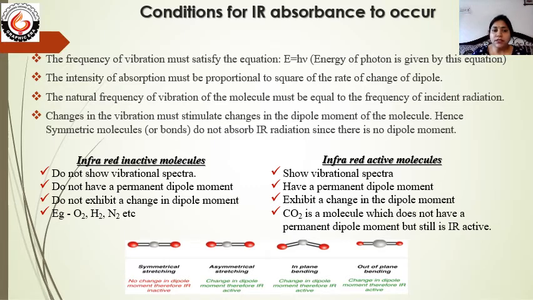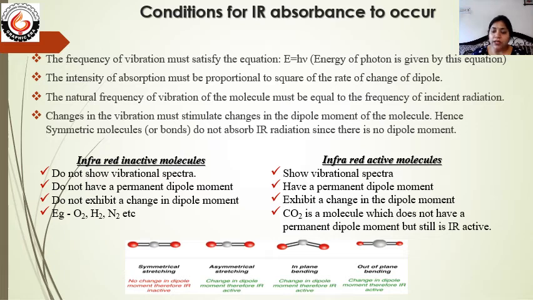Third, the natural frequency of vibration of the molecule must be equal to the frequency of the incident radiation. That means the frequency of the radiation and the frequency of vibration in the molecule, both should be matched together.